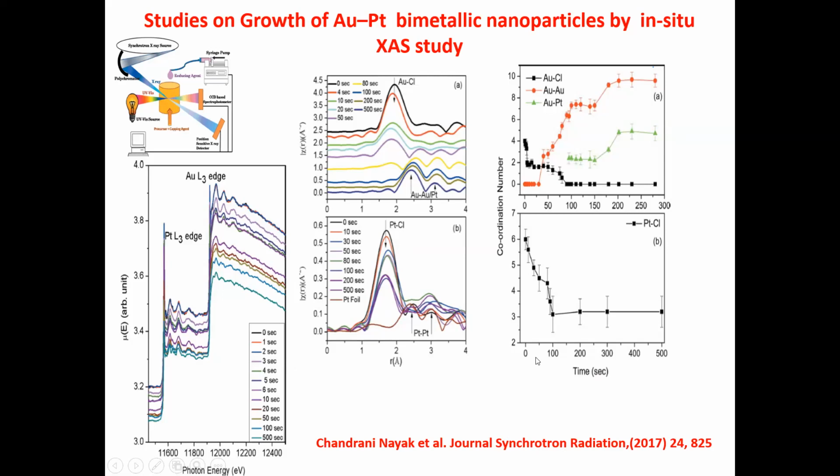You can see around 500 seconds for this spectra, everything is converted almost into Au. That means the Au-Cl bond has broken and it has got converted to Au.